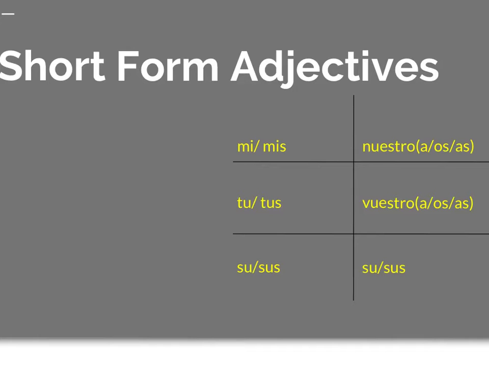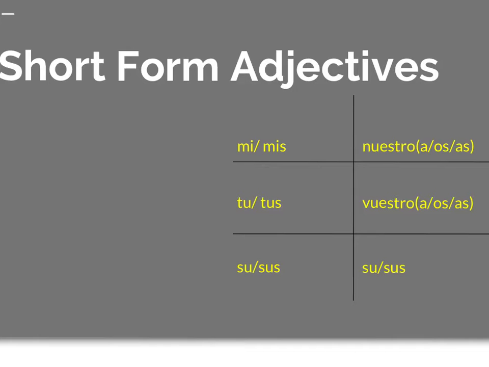Okay, if you want to say my, you say mi or mis. It just depends on how many of that object you have. So my book would be mi libro. My books would be mis libros. And that's how they're all set up. So tu and tus would be your. Su and sus would be his, her, or your for usted.